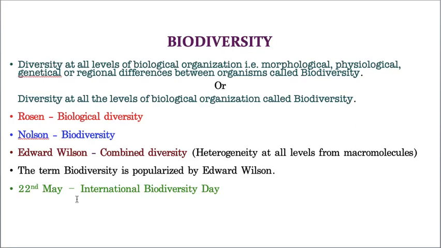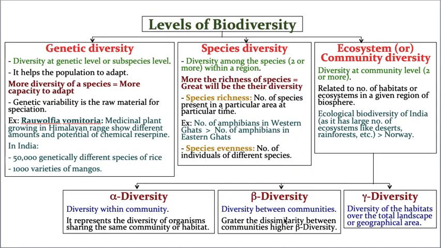So hope you understand. Now let us go for still more details. Till now I explained about the definition and who gave this word and who popularized this word. And now I am going to explain about levels of biodiversity. Levels of biodiversity include, the first one is genetic diversity, the second one is species diversity, and the third one is community diversity. Community diversity is also called ecosystem diversity. Let us take the first one, that is genetic diversity.